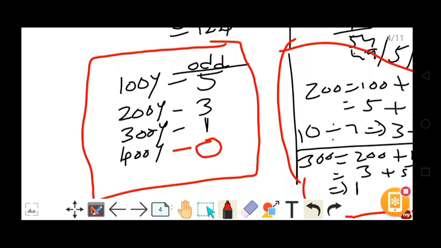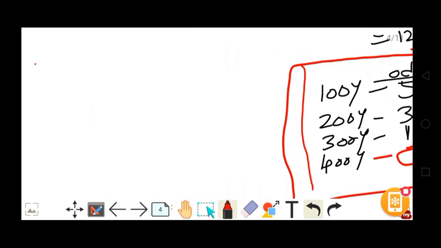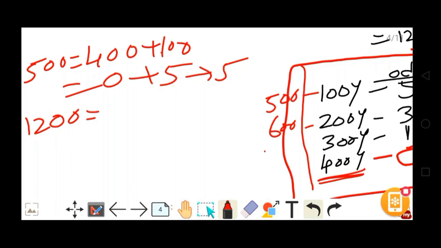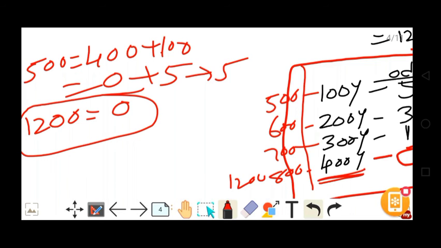But sorry, 500, what happens? No problem. 500 is nothing but 400 plus 100. 400 is 0, we know. 100 is 5, we know. So 500 years also 5. Sir, what about 1200, sir? 1200 is a multiple of 400, yes or no? 400 is 0, so 800 also 0. 500 same, 600 is 3, 700 is 1, 800 again 0. Any multiple of 400 has 0 odd days, guys.